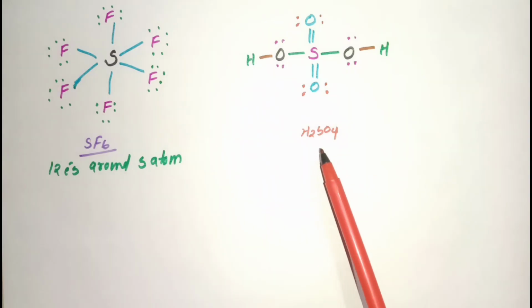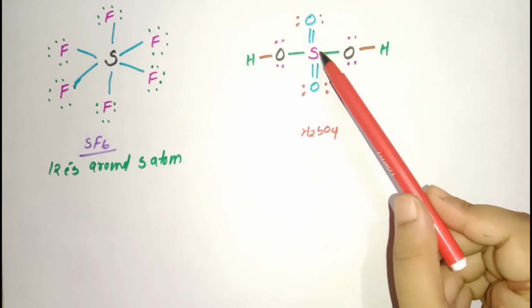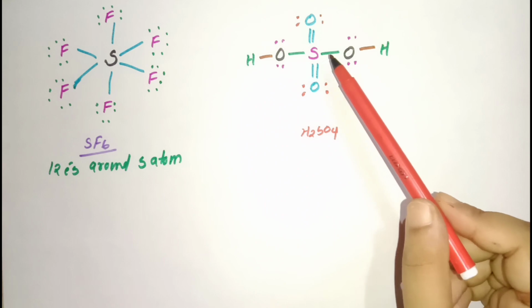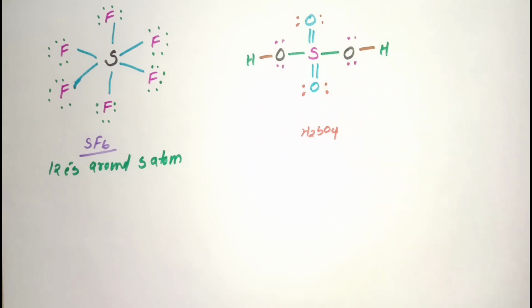This is the sulfuric acid molecule in which the central atom sulfur has 6 bonds, and therefore its total valence electrons will be 12.